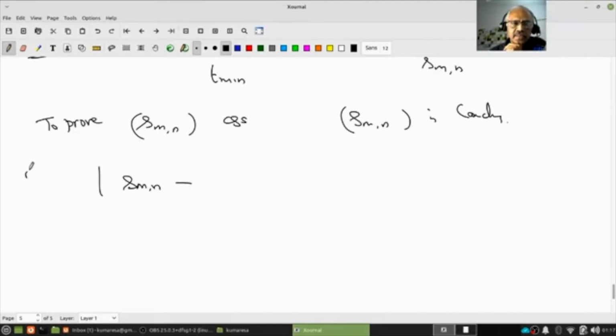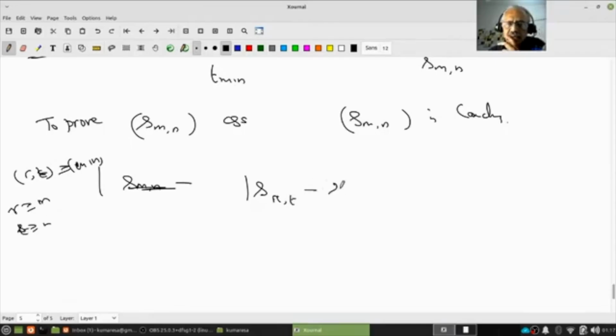S_mn. Suppose r and s are greater than or equal to m and n. Notice what our definition is: r is greater than or equal to m, s is greater than or equal to n. Maybe r and t, because this s may coincide. Sorry, again that's not a good thing. Let me just change the notation.